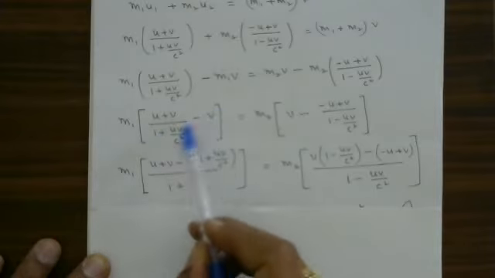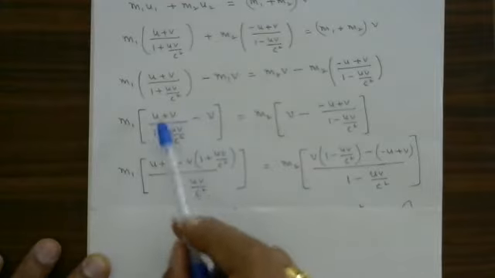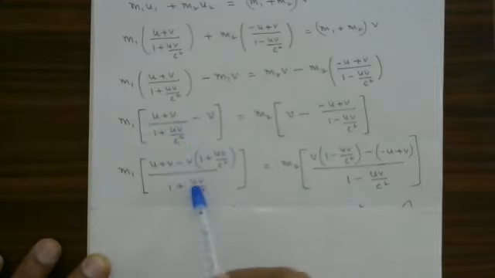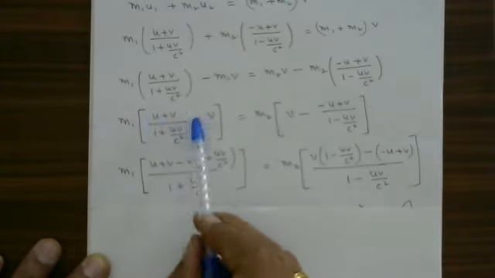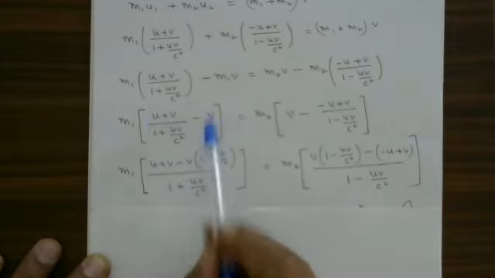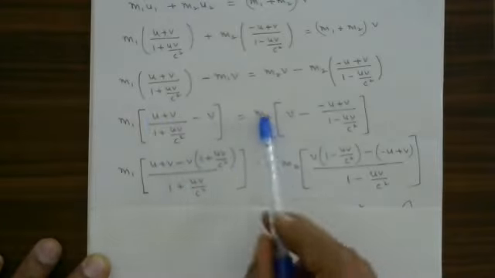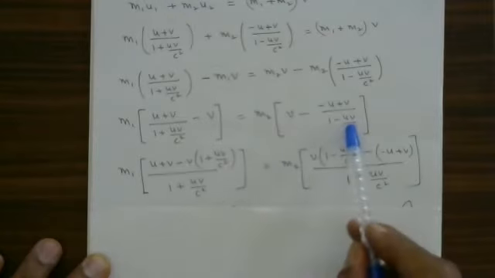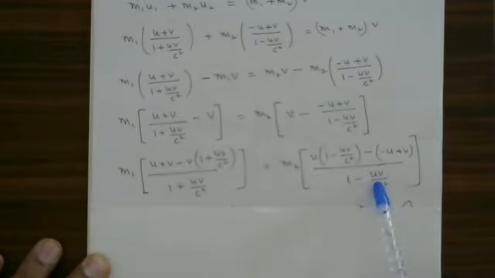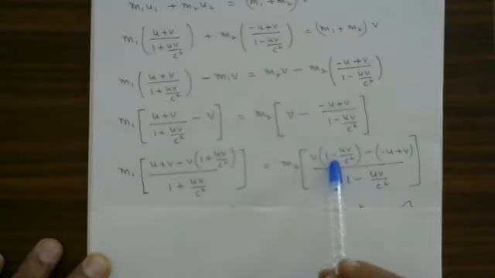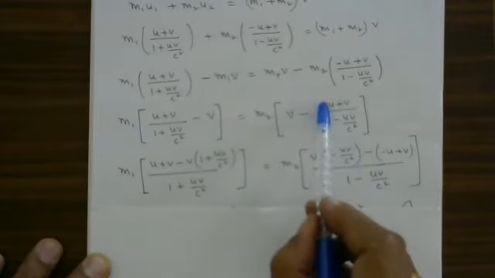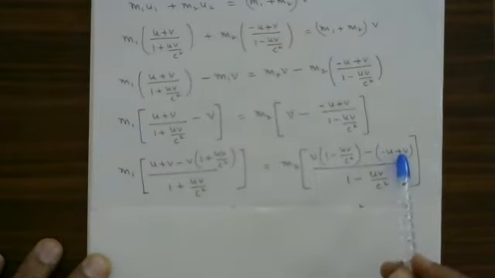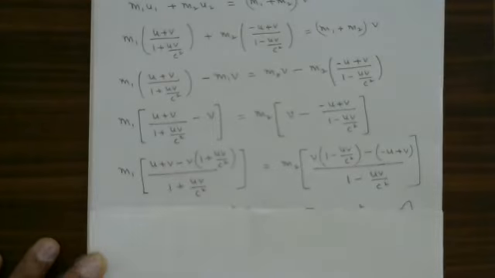Taking the LCM and subtracting, nothing else here. 1 plus uv divided by c square is the LCM. u plus v minus v into this is equal to m2. Here LCM is this. v into this minus of this as it is. Is it clear? Understood? The next step.